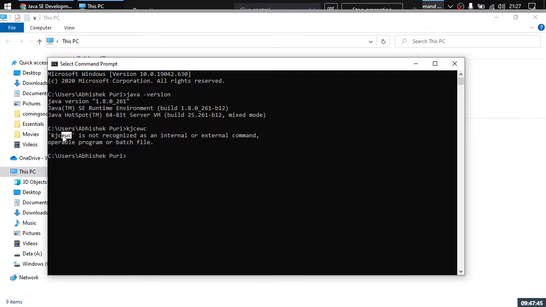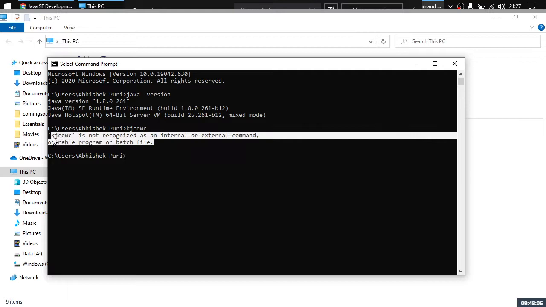So it will be written something like this: Java will be in brackets and the other thing is as it is, right? In that case, you have already configured Java. The first thing that you need to do is restart your system. In a very rare scenario you need to do that, but if you are facing this kind of issue, then you need to restart your machine.